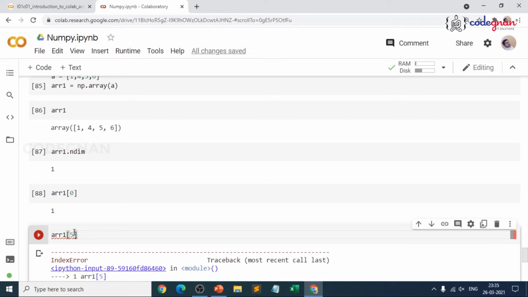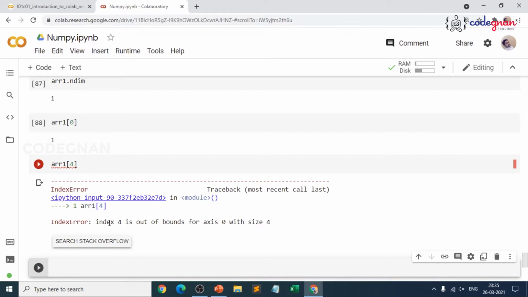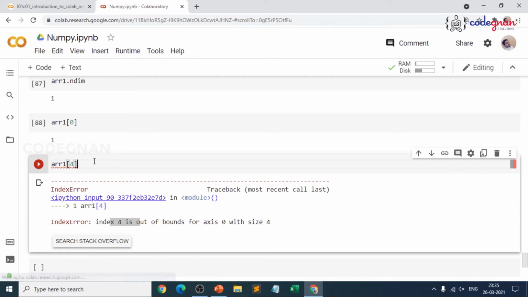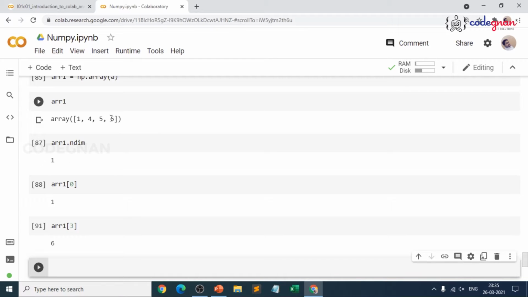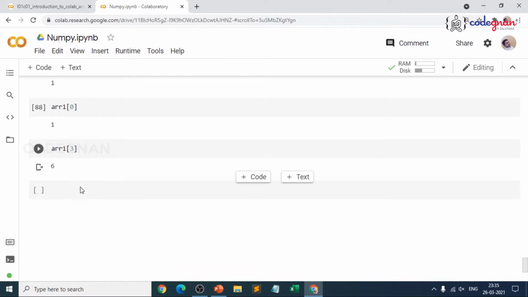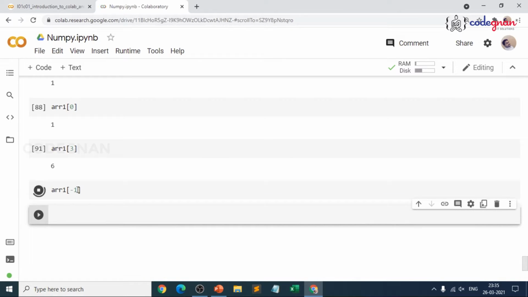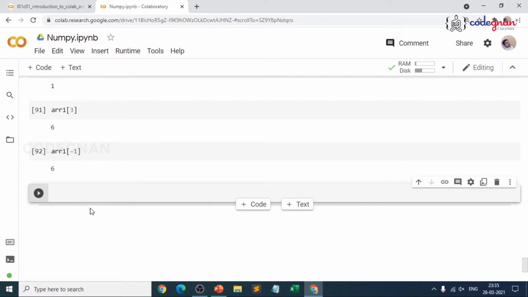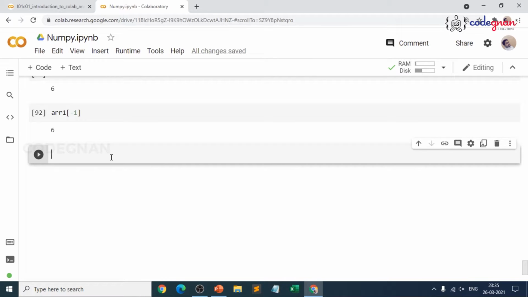When you go for arr1 of 4, again it throws an error, because starting with index 0, the ending index is n minus 1, that is 4 minus 1, that is 3. What is the last element? 6. In the same way, you already have the concept of negative indexing. When you go for arr1 of minus 1, it will give you the last element. It is the same thing we learnt about lists. So that is indexing over a 1-dimensional array.